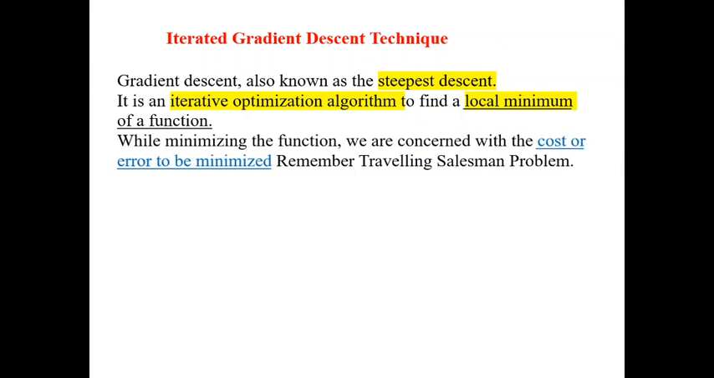Sometimes we use it to say the road is steepest when it is having more number of heights and downs. You call it as steepest. While minimizing the function, we are concerned with the cost or error to be minimized. We try to reduce the cost, or else we try to reduce the error, as much as possible.